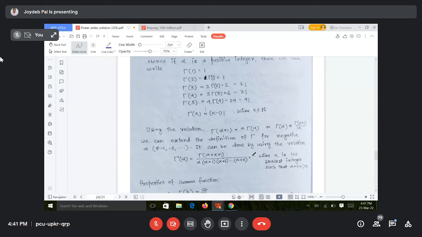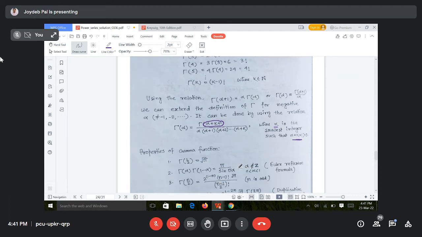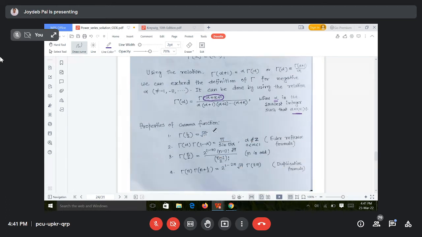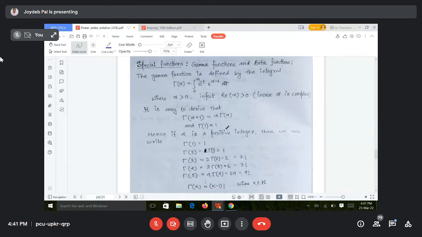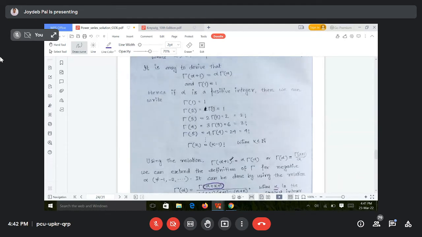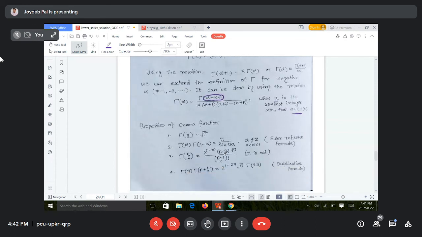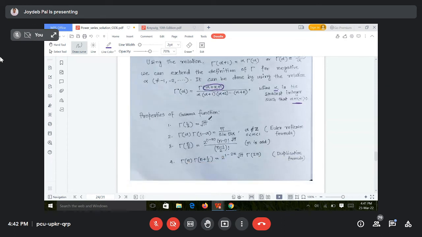Look here, k is the smallest integer such that this is positive. Whenever you get this term positive, then only you stop. Otherwise, you have to continue. Now there are some well-known properties of the gamma function. These are the basic properties. Gamma alpha plus 1 is equal to alpha gamma alpha, gamma 1 is equal to 1, gamma k is equal to k minus 1 factorial. There are some other properties also.